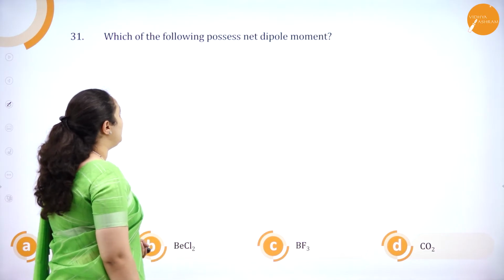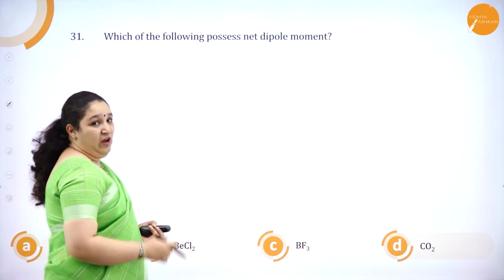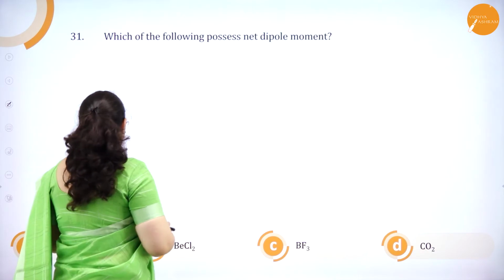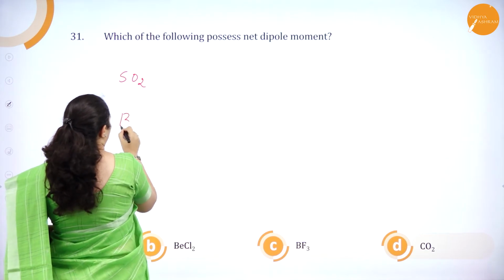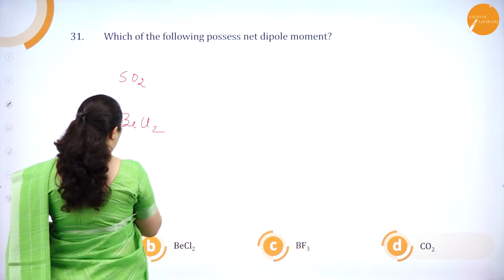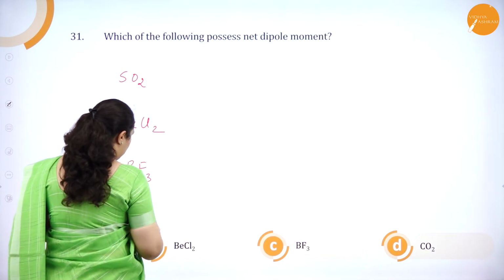Which of the following possesses net dipole moment? We'll see the options here: SO2, beryllium chloride, BF3 and carbon dioxide.